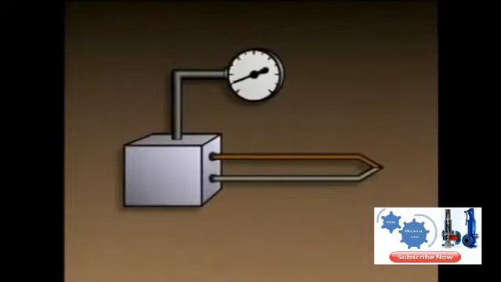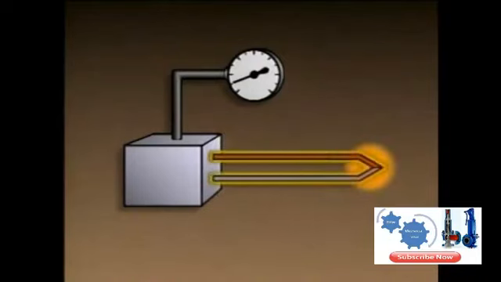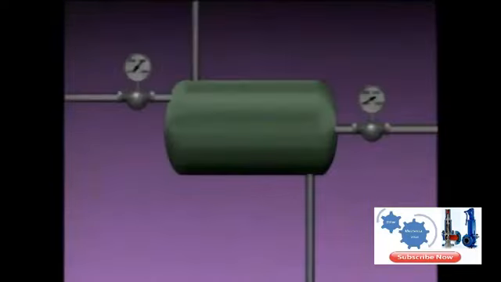A thermocouple consists of two wires made of dissimilar metals, which are joined at one end so that they produce an electrical voltage. The other ends of the wires complete a circuit to a measuring device with an indicator. When the temperature sensed by the joined ends changes, the voltage generated by the wires changes as well. That voltage is detected by the measuring device and displayed as a temperature indication.